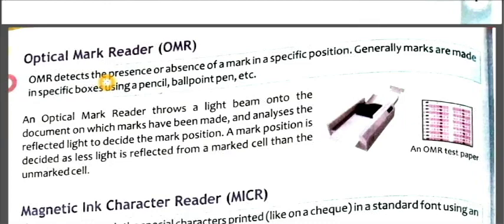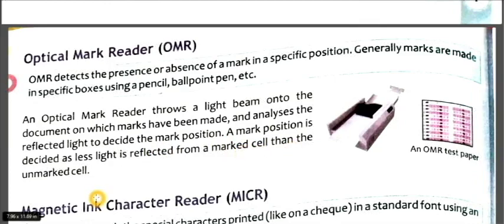If the mark is there, then it will analyze it and decide whether the given answer is correct or not. Let's go through it. An optical mark reader throws a light beam onto the document on which marks have been made and analyzes the reflection to decide the mark position. A mark position is decided as light is reflected differently from a marked cell than from an unmarked cell.